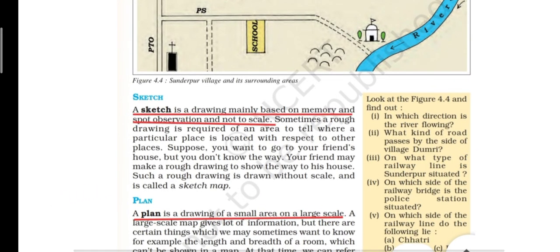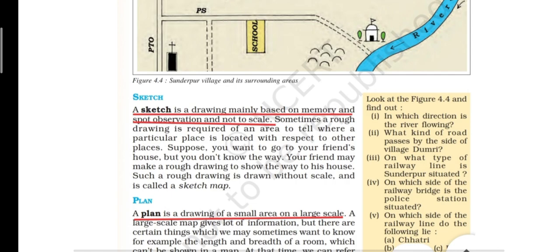This is a sketch because here we are locating a particular place, we are locating Kerli school with respect to other places, with respect to Vidhan Sabha, or with respect to that chowk or that temple. So we are finding out the location of Kerli school, keeping in mind other things which are present around Kerli school. So this is a sketch map.